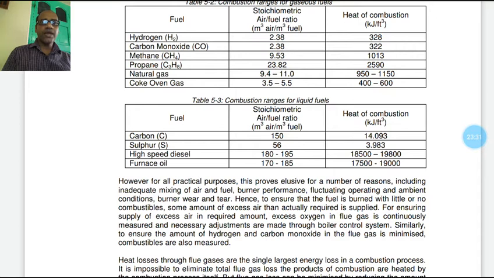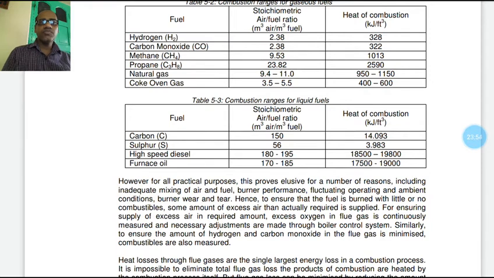However, for all practical purposes, this proves elusive for a number of reasons, including inadequate mixing of air and fuel, burner performance, fluctuating operating and ambient conditions, and burner wear and tear.